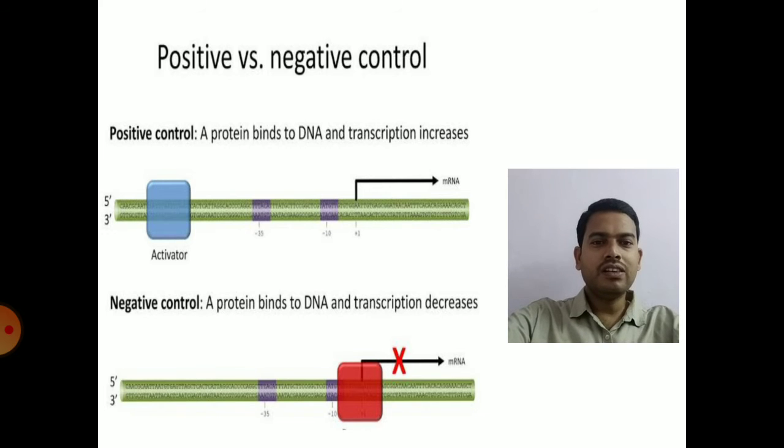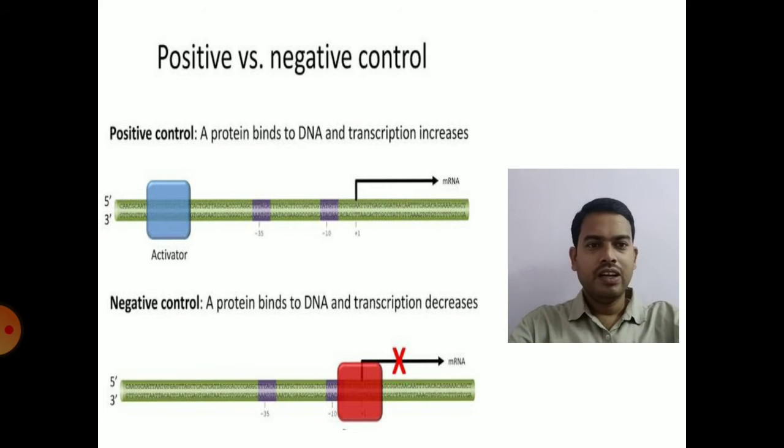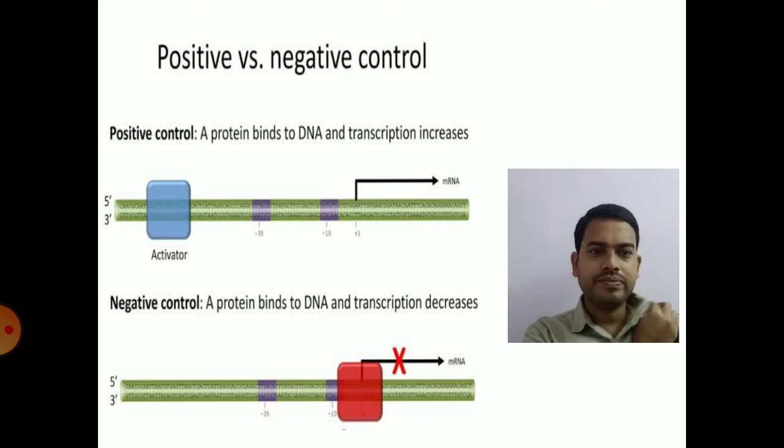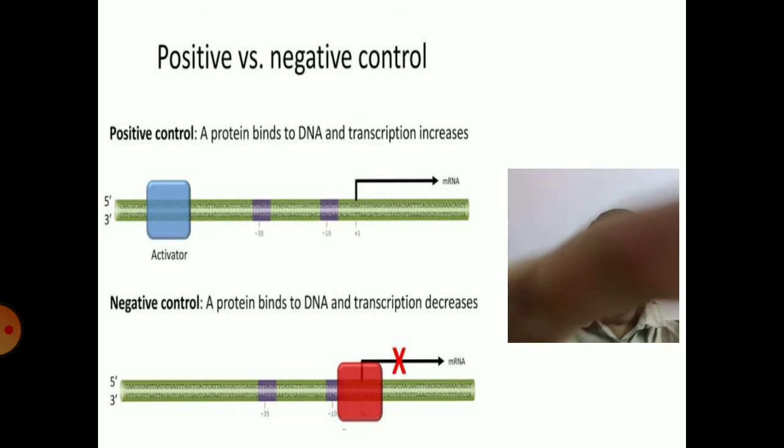In negative control, a factor or a protein binds the DNA and decreases the process of transcription. So the transcription process is decreased by the protein. So that is negative control. So in positive control, the transcription increases. In negative control, the transcription decreases. So that is the positive and negative controlling mechanisms.